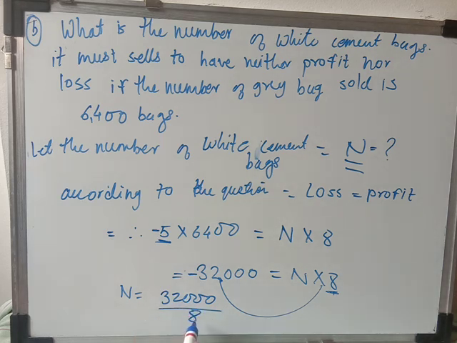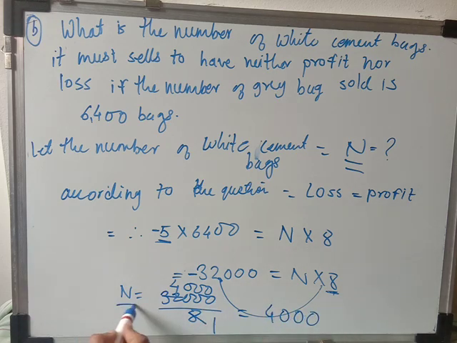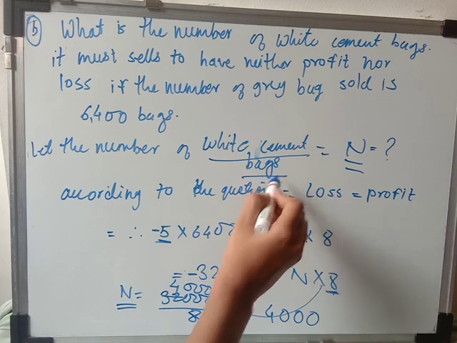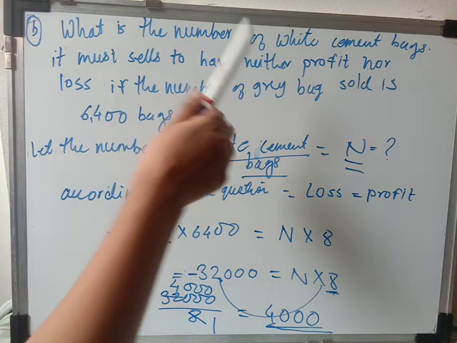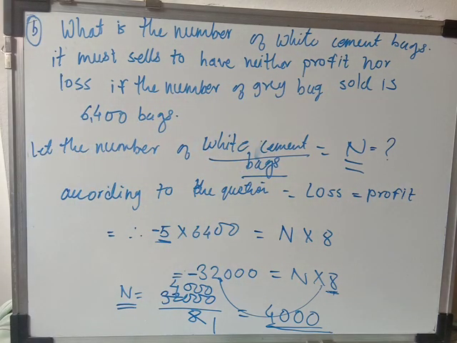So here 8 ones are 8 and 8 fours are 32 and 0 0 as it is. So we'll get n is equal to 4,000, and we have considered n as white cement bags. So how many bags do they have to sell? 4,000 white bags they have to sell to have neither profit nor loss.